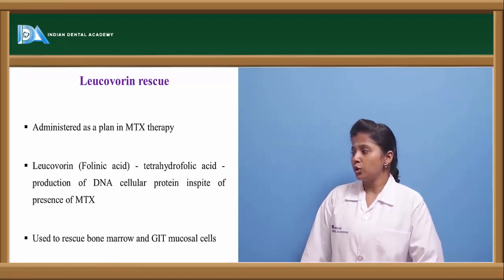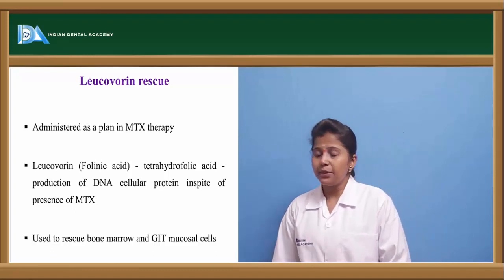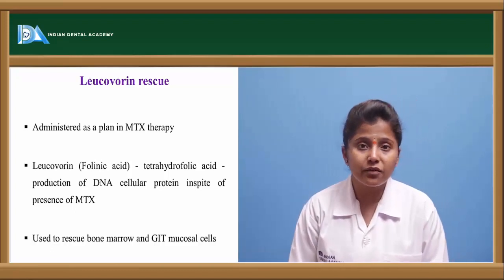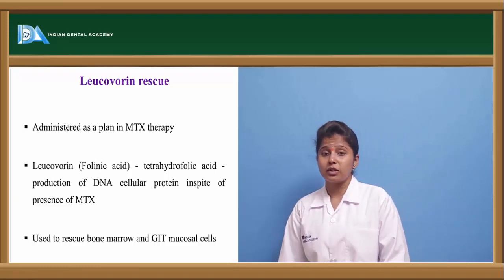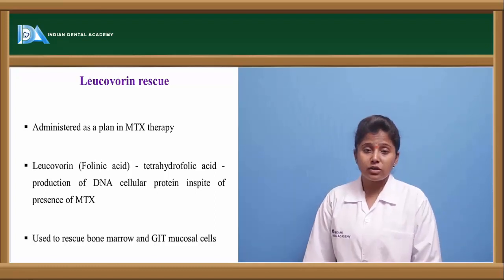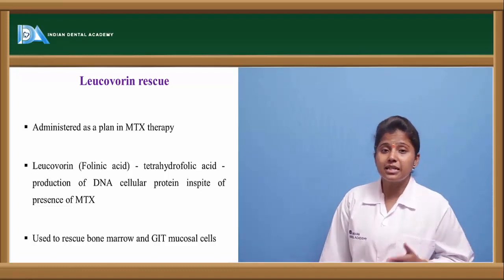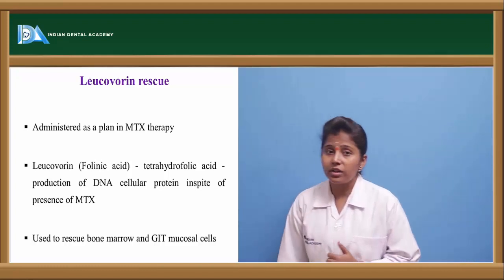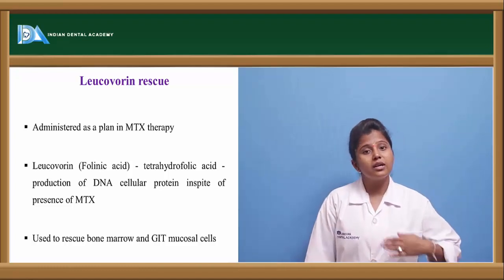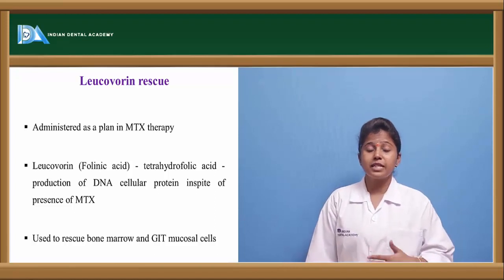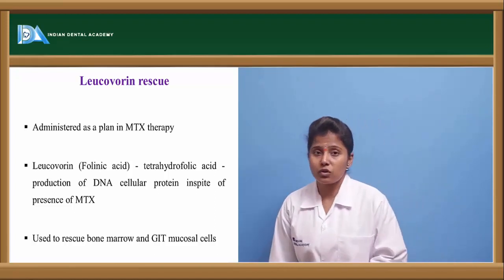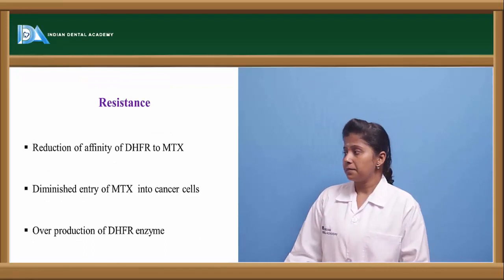So they are used to rescue bone marrow as well as GIT mucosal cells. In the toxicity of methotrexate, there will be myelosuppression or immunosuppression. So in that severity, this leucovorin is given in order to prevent the action of methotrexate, or else we can say in order to prevent the adverse effects or toxicity of this methotrexate.